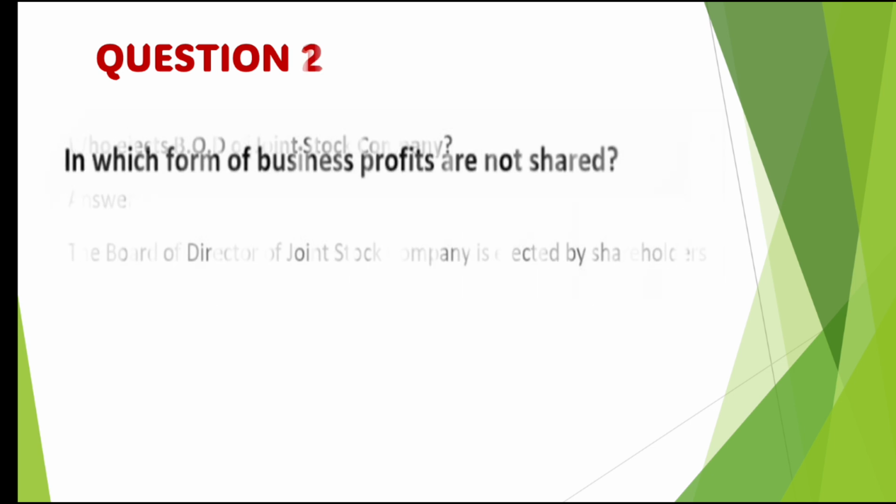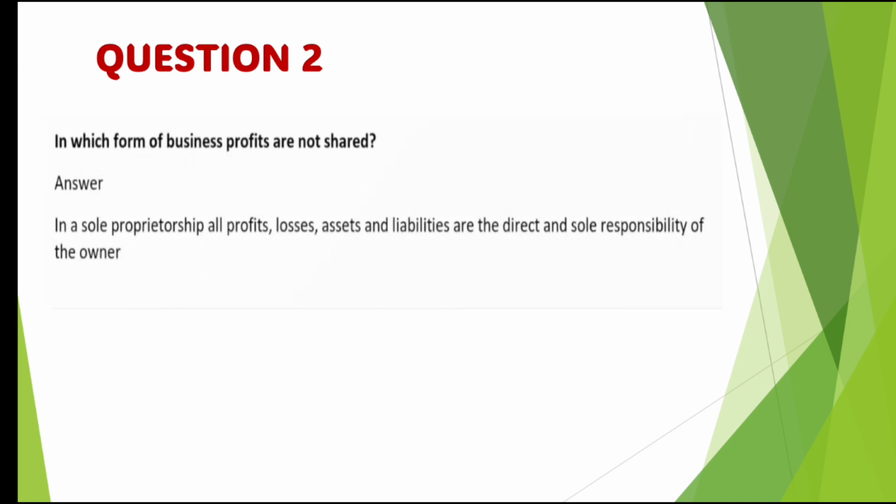Question number 2, in which form of business are profits not shared? Answer: in a sole proprietorship, all profits, losses, assets and liabilities are the direct and sole responsibility of the owner, because he is the only owner, so he will enjoy all the profits and bear all the losses. So he doesn't want to share any profit or losses with any other person, because it's a sole proprietorship firm.